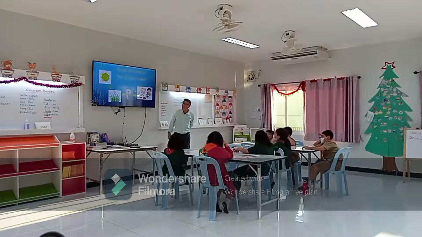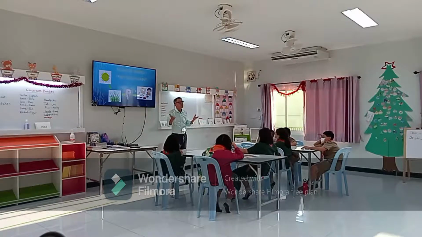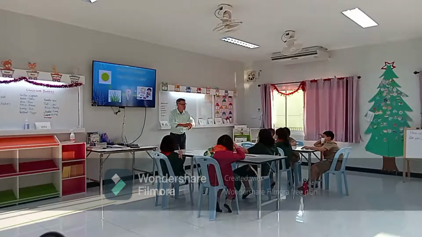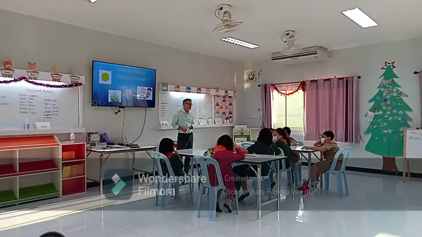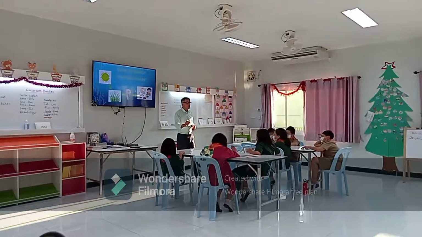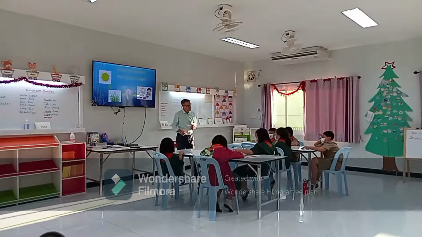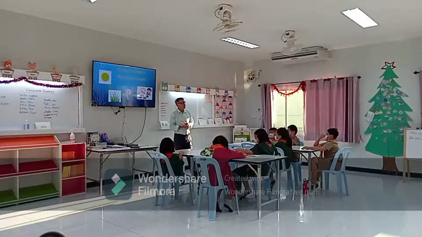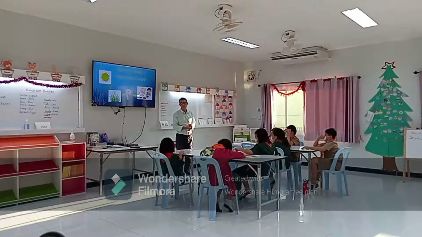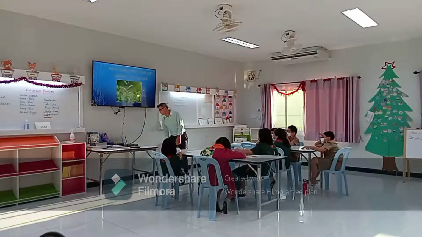So this is what we call flow of energy. And there's another word for this. Food chain. The food chain. Do you know a chain with links like this? Okay. So this is what we call the food chain. And this is what we're going to learn about today. We're going to make a food chain in our science journal. And then you guys are going to go home, investigate an ecosystem in Thailand, and make a food chain at home. So let's get started a little bit here.